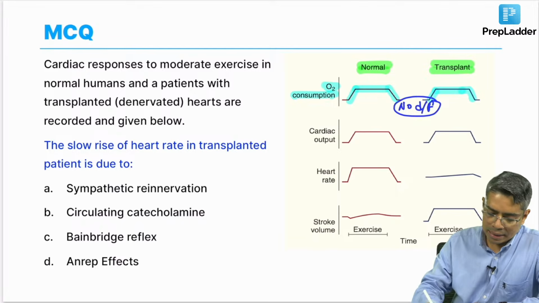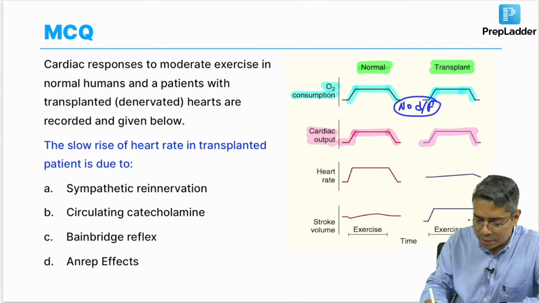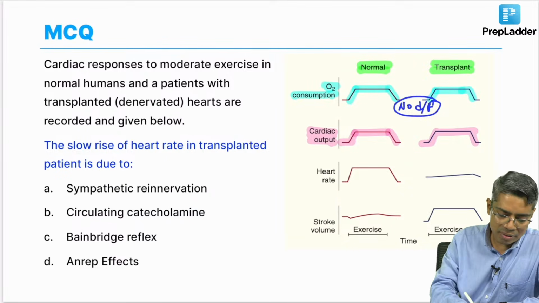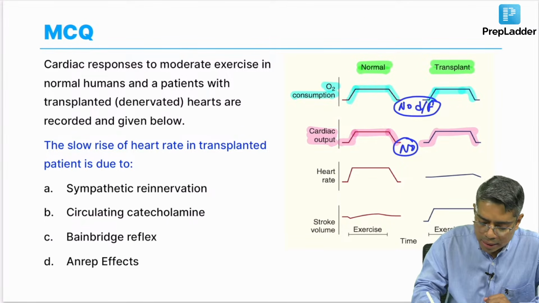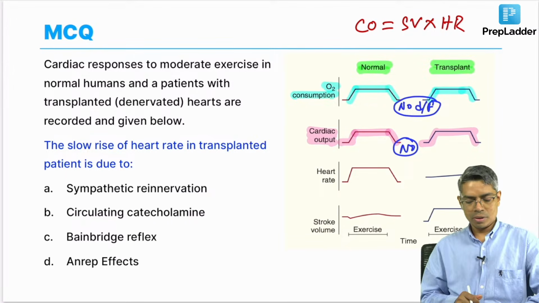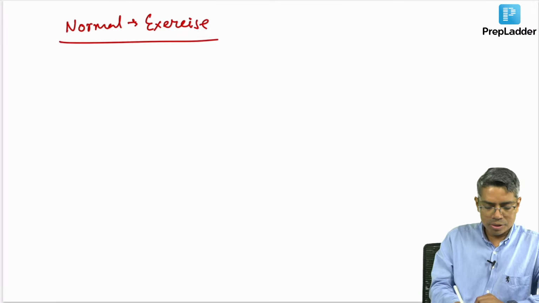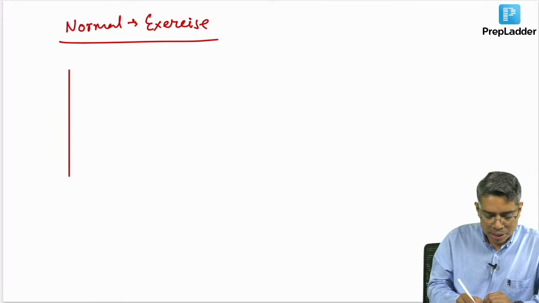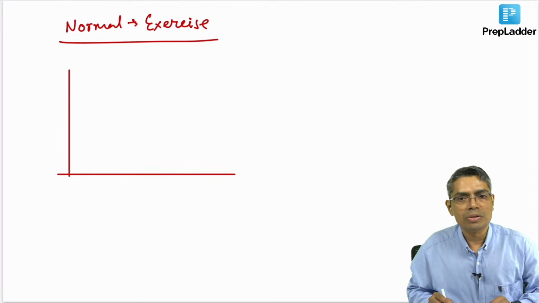Then if I look at the second curve, cardiac output, the increment is happening in both persons, the transplanted heart and the normal person. Again I find no difference between these two. Now, we all know that cardiac output is the product of stroke volume multiplied by heart rate, as we have just discussed. So, when a normal person is doing exercise, how will the heart rate change, and how will the stroke volume change? Look at this curve.